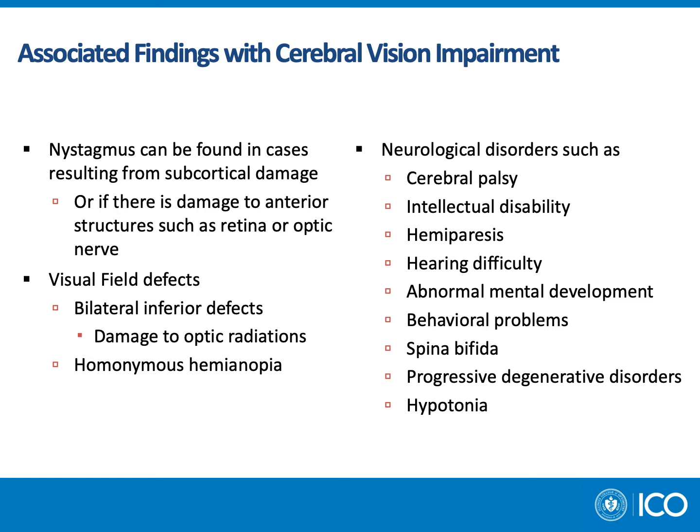Visual field defects are not uncommon, with the most common being bilateral inferior defects due to damage to the optic radiations, or homonymous hemianopia. Other neurological disorders are associated, such as cerebral palsy, intellectual disability, hemiparesis, hearing difficulty, abnormal mental development, behavioral problems, spina bifida, progressive degenerative disorders, and hypotonia.